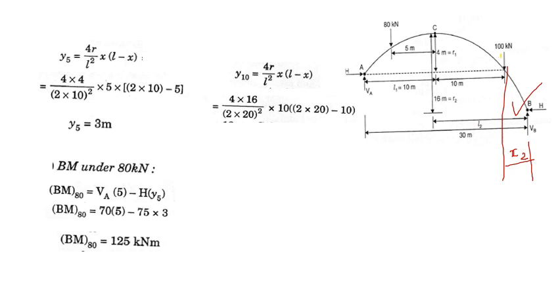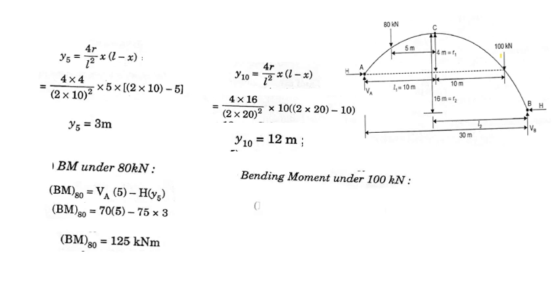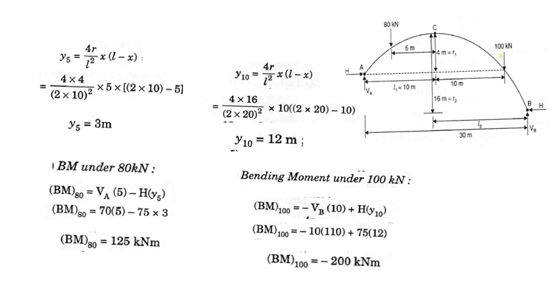VB and the H. So minus VB into 10 plus H into Y, that is under the load Y. What is Y? That we get as 12 meter. So considering the bending moment, we get it as 200 kilonewton meter under the 100 kilonewton load.